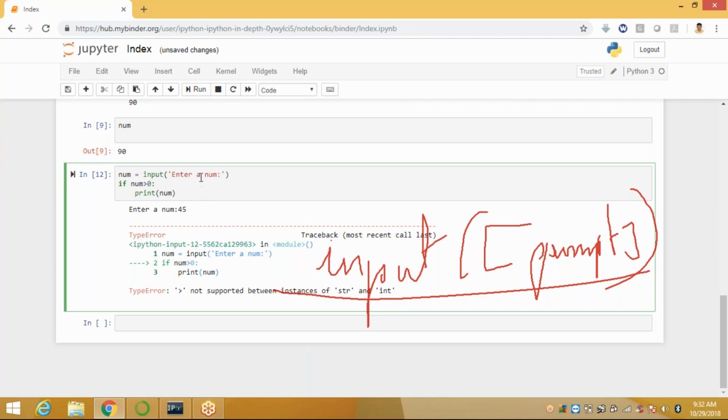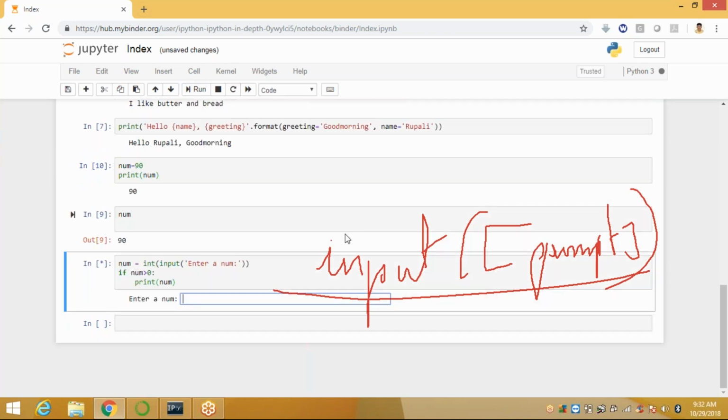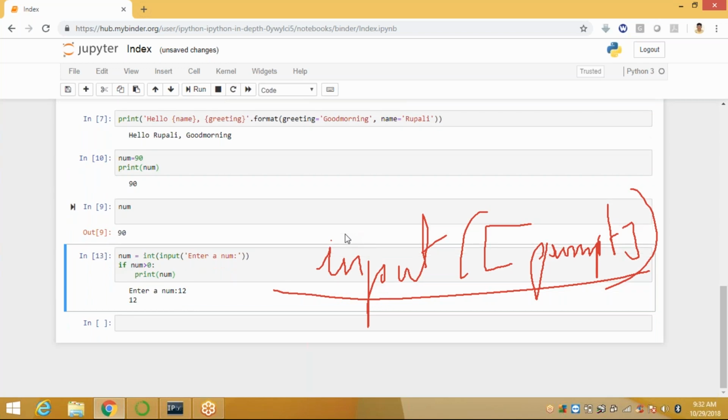How do we convert these strings into integers? You can apply int of input, enter a number. Run it. By default, whatever we enter in the input method is taken in string format. Automatically, in front of the input method you can use int. It converts whatever numbers you have given into integers. Here, enter a number 12, it displays 12.